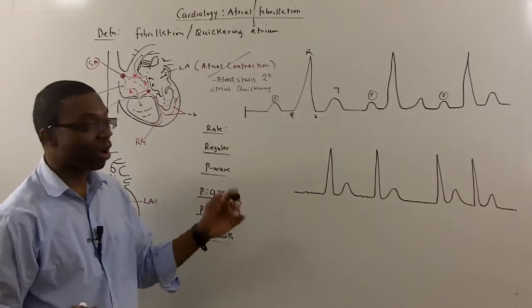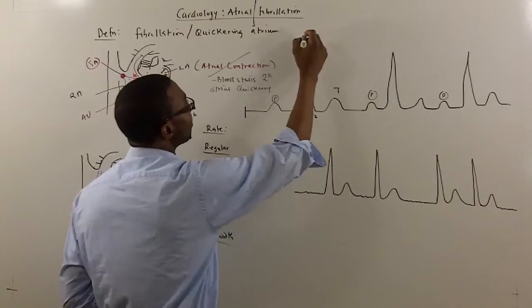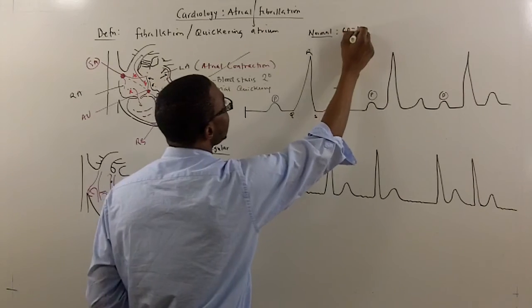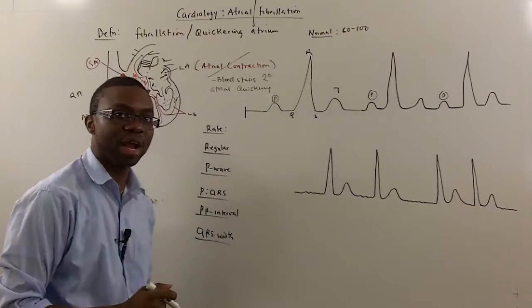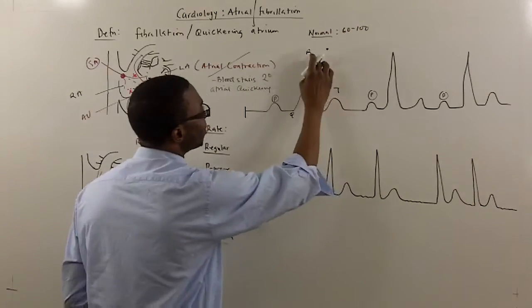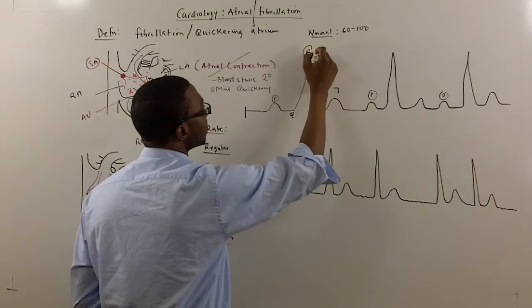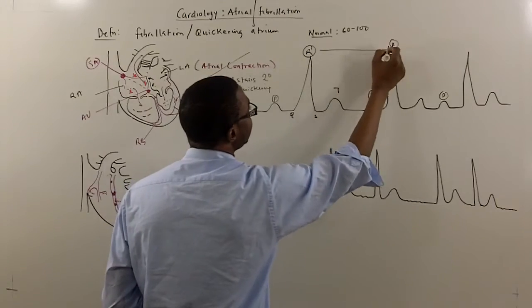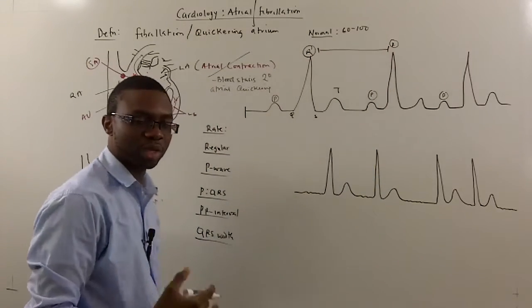When I look at the rate, a normal heart rate should be between 60 and 100. On the electrocardiogram, the way I count it is I look at the R to R interval between one QRS complex and the next, and there are different methods by which you can calculate the heart rate.